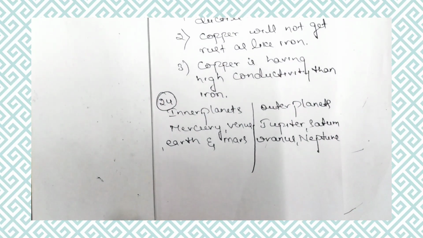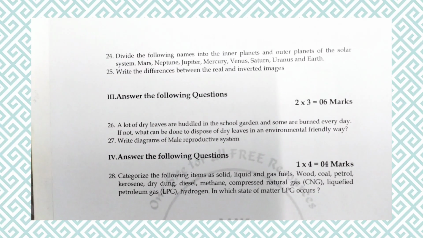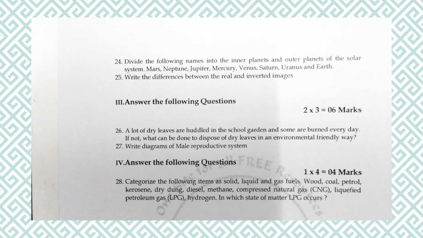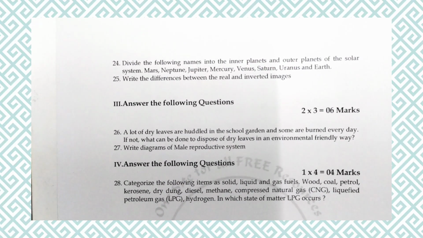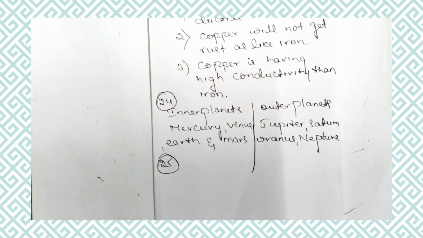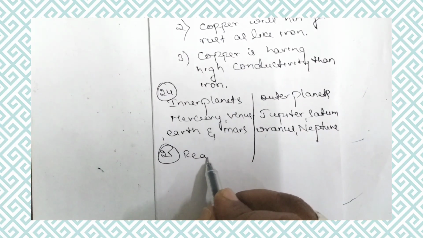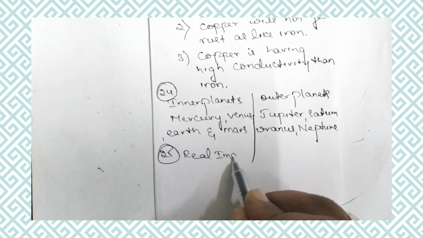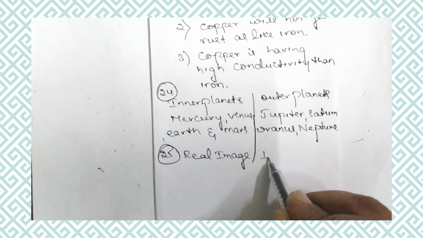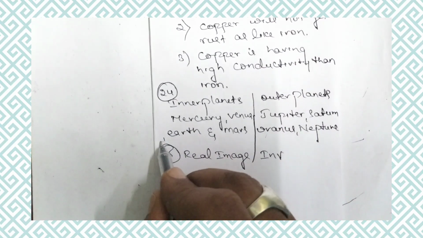Now we are moving to the 25th question. The 25th question is: write the differences between real and inverted images. So now let us make a list, on one side real image, on the other side inverted image.